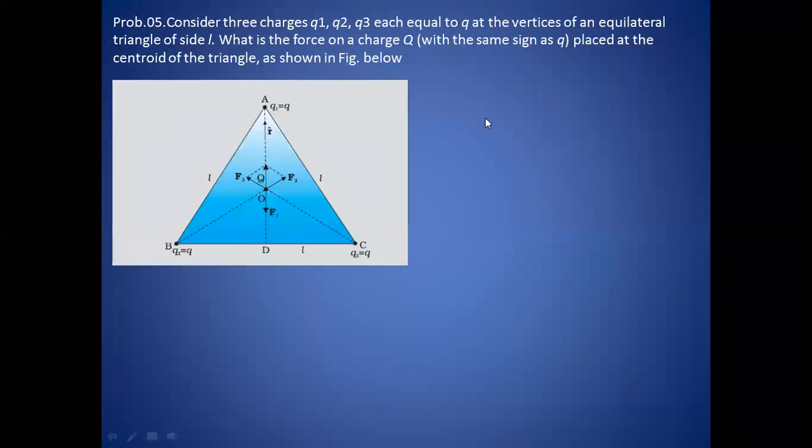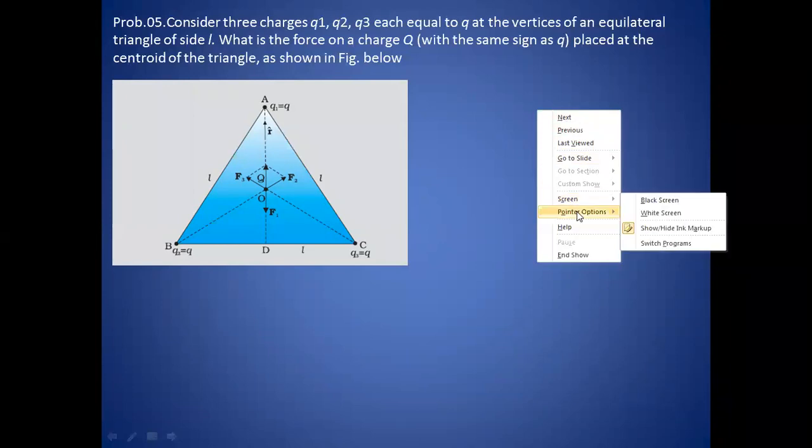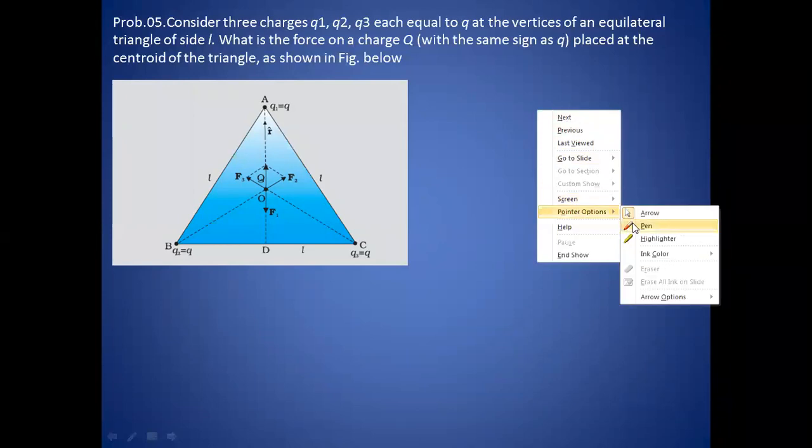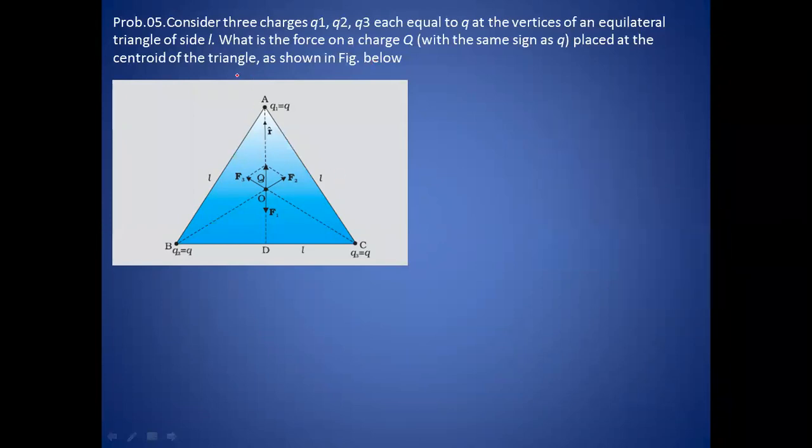This is another very interesting problem, and it is also from the NCERT book. The problem is: consider three charges Q1, Q2, Q3, each equal to q, at the vertices of an equilateral triangle. Means Q1 is equal to q, Q2 is equal to q, and Q3 is also equal to q.